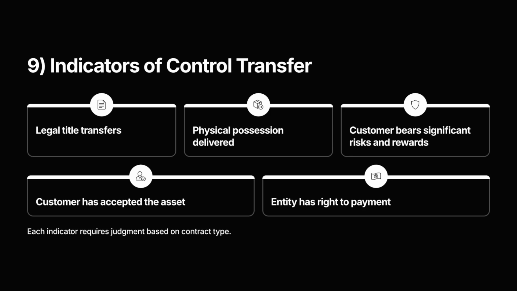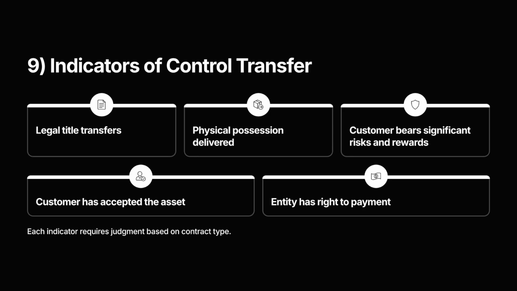For example, a company delivering goods to a consignee hasn't transferred control yet because it retains control until resale. Or a pharma company may give distributors volume discounts. Revenue is recognized only when those outcomes become reasonably certain.